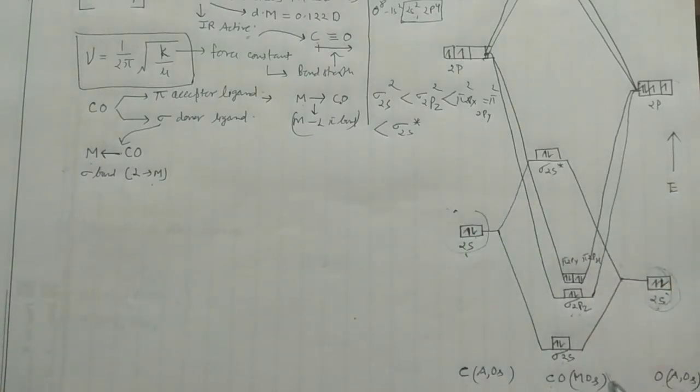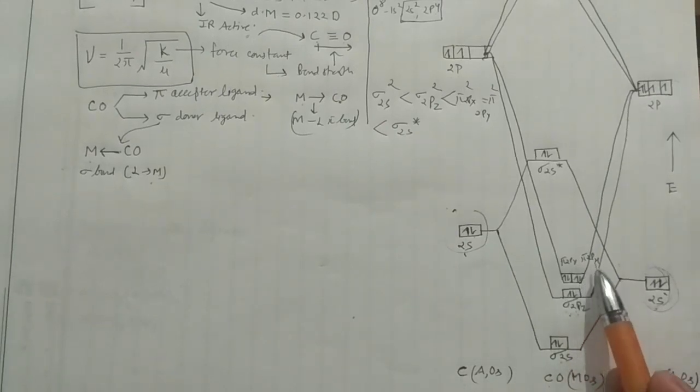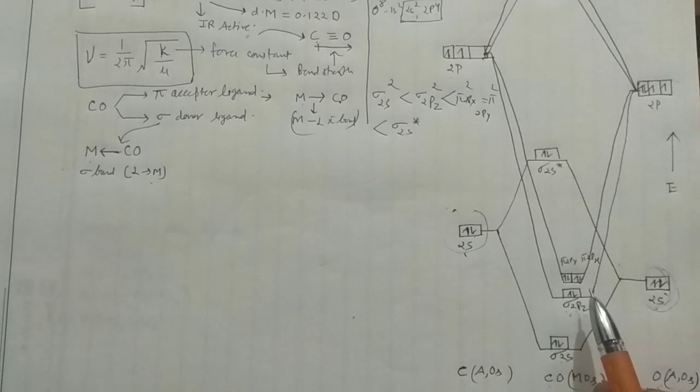You can understand, I have written the pz orbital as forming the sigma bond, and px and py forming your pi bond, but it is not always like that. You can use any p orbital, x, y or z, to form the sigma bond or the pi bond. Whatever axis you choose as the internuclear axis will form the sigma bond, and the rest two will form the pi bond.